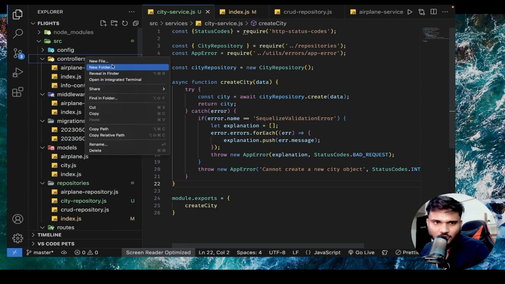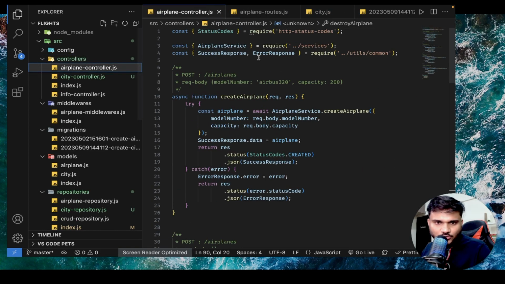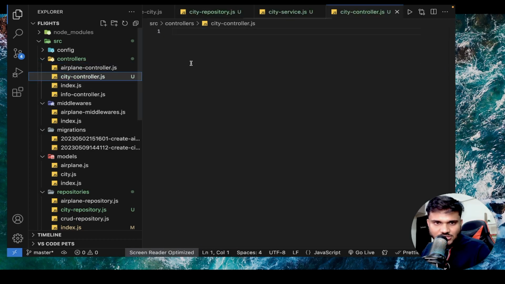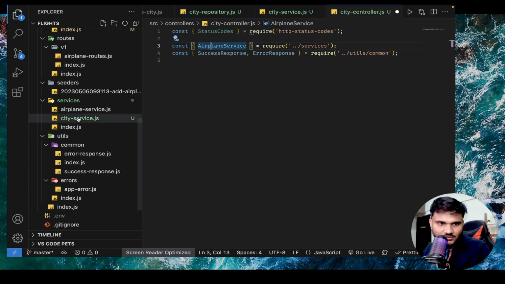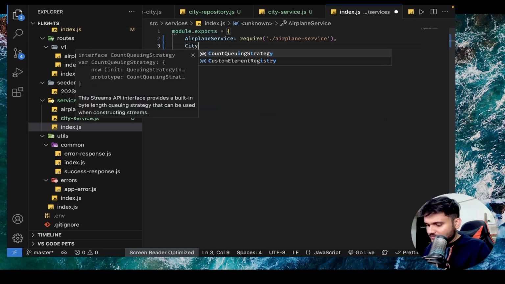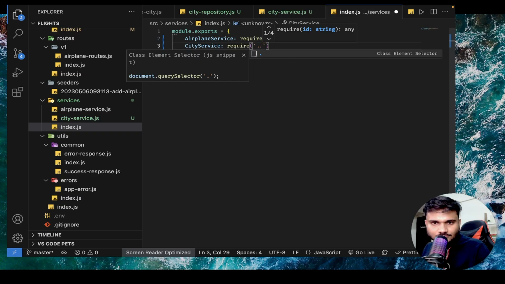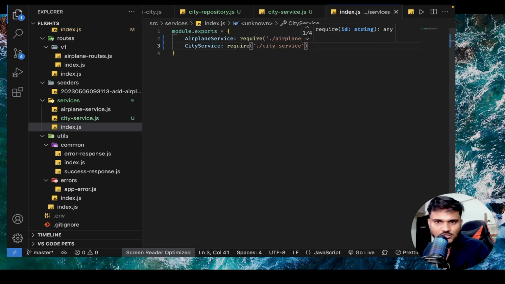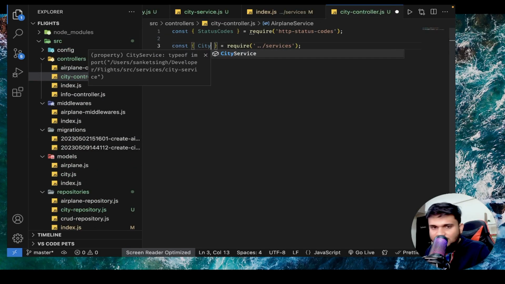Now time to create a controller. New file, city controller.js. Let's go to airplane controller. Let's get some initial headers. So now I need city service, right? So here is the city service. Let's export city service. City service require, right? Till the time we go to actually the flights database, not much of things are going to come up. So it will be pretty redundant stuff. Now you can get city service.